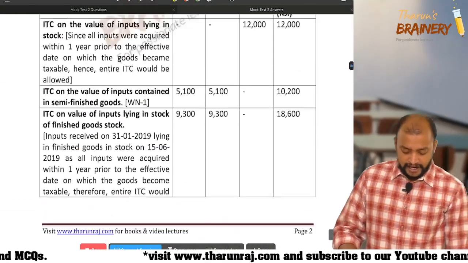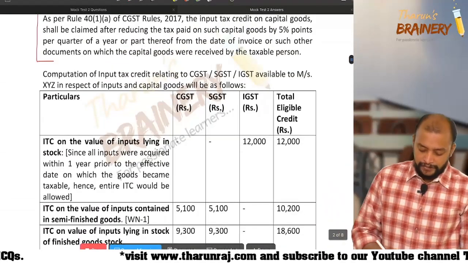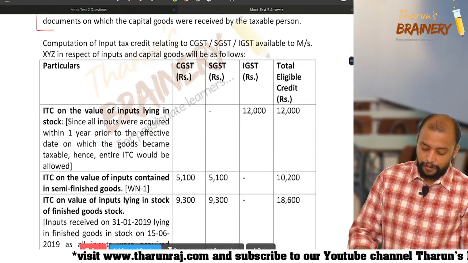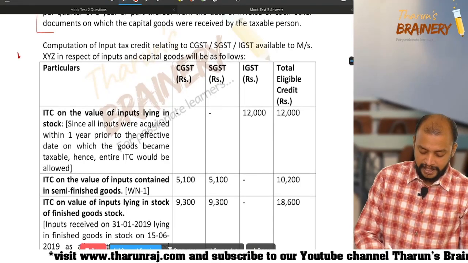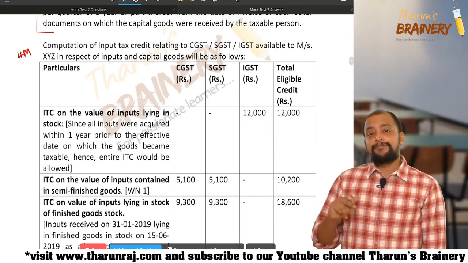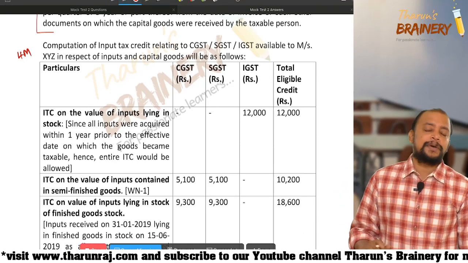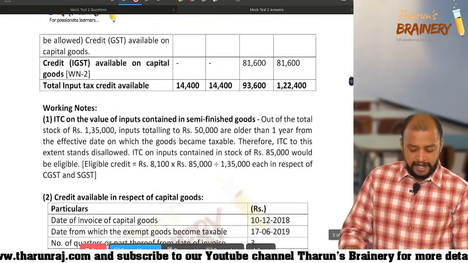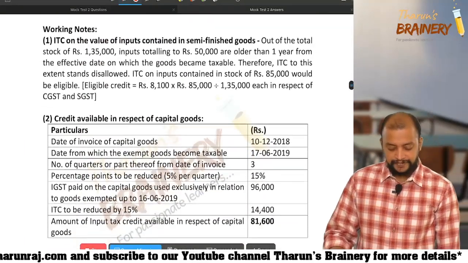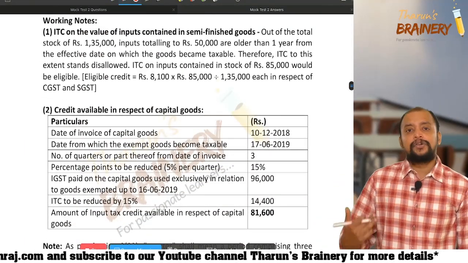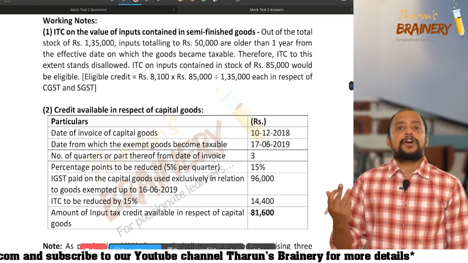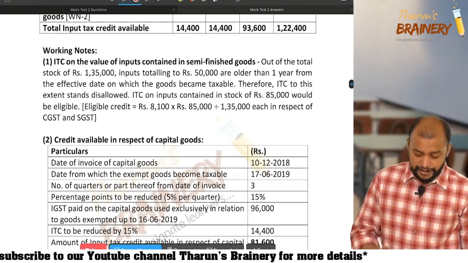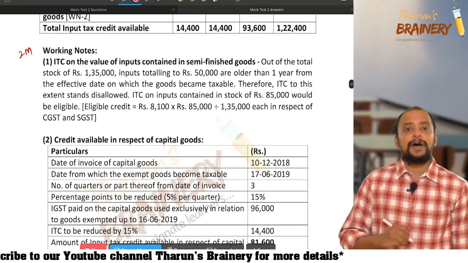Now, for completing this table, you will be given 4 marks. Now, you need to get 1 mark for this computation. So, for writing these notes about how we got 5,100 and about the capital goods, you will be getting 2 marks.